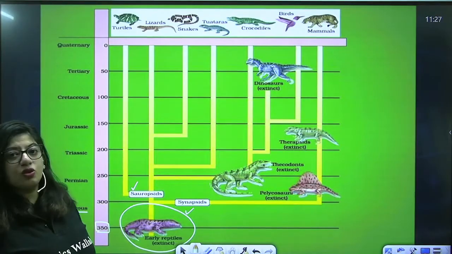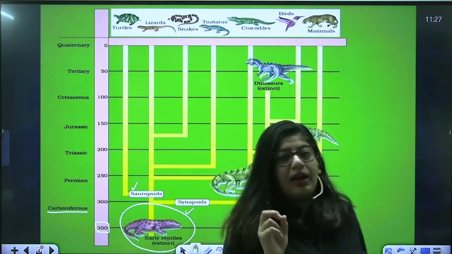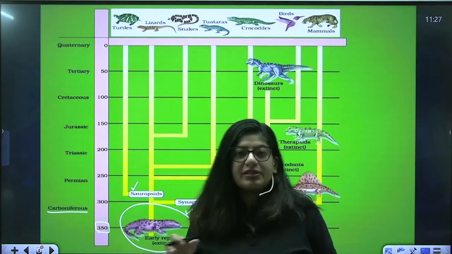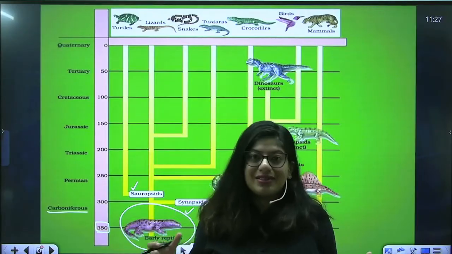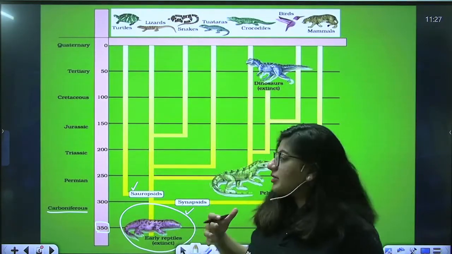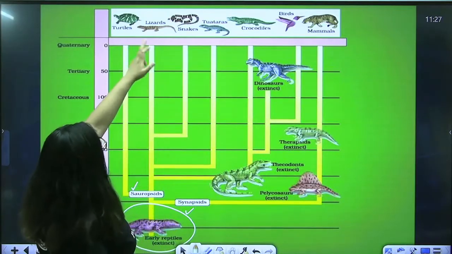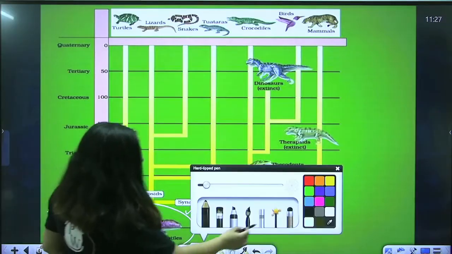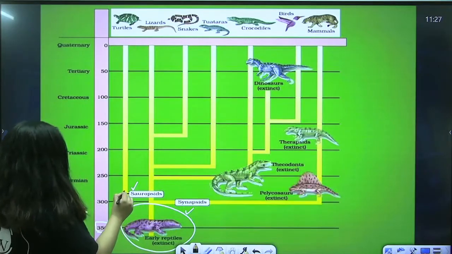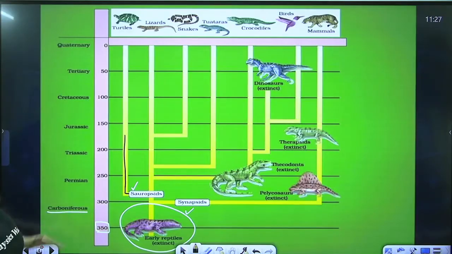The word sauro is always used for lizards, right? And dinosaurs, the saurs, are giant lizards. So sauropsids gave rise to today's reptiles, like turtles and lizards. So what does it mean? It signifies that the sauropsids arrived around the Permian, right?